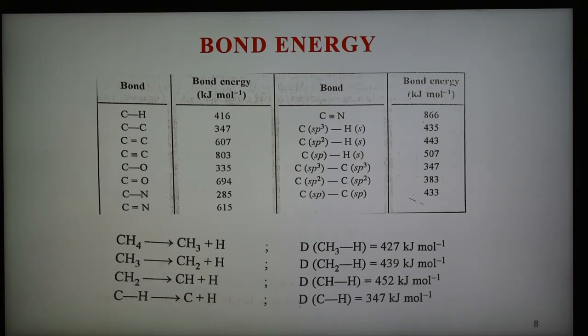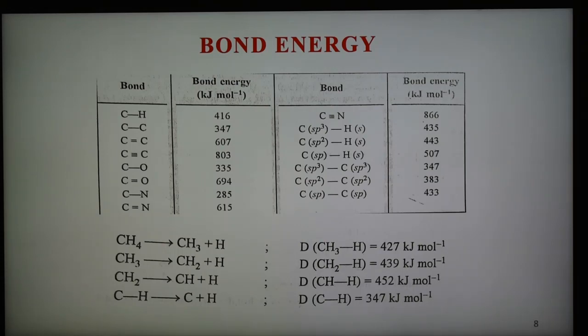This table shows the bond dissociation energy of some diatomic molecules. In the case of polyatomic molecules, bond energy may have two different meanings: bond dissociation energy, which is the energy required to break 1 mole of a particular bond, and bond energy, which is the average of the different bond dissociation energies for all such similar bonds present in the molecule. The difference between these two terms can be explained by considering the example of the methane molecule. To remove the 4 hydrogen atoms one at a time by breaking the C-H bonds, we get 4 different values of bond dissociation energy in methane.